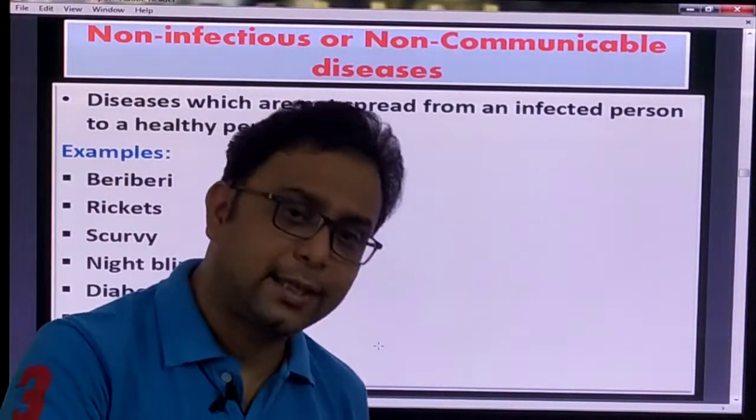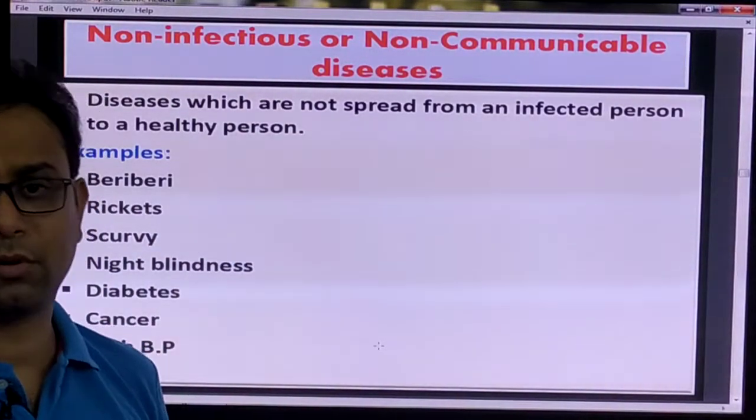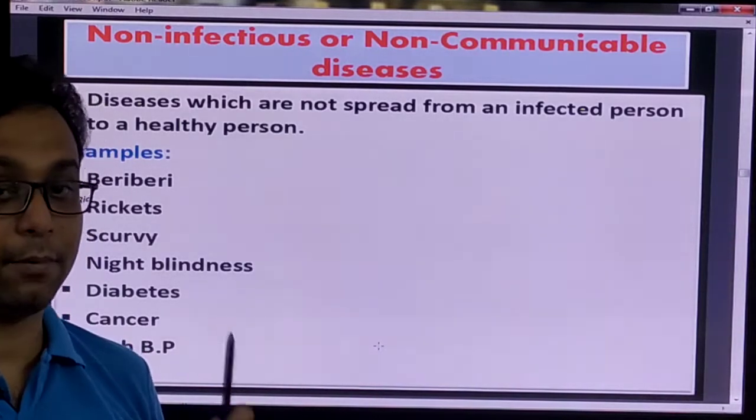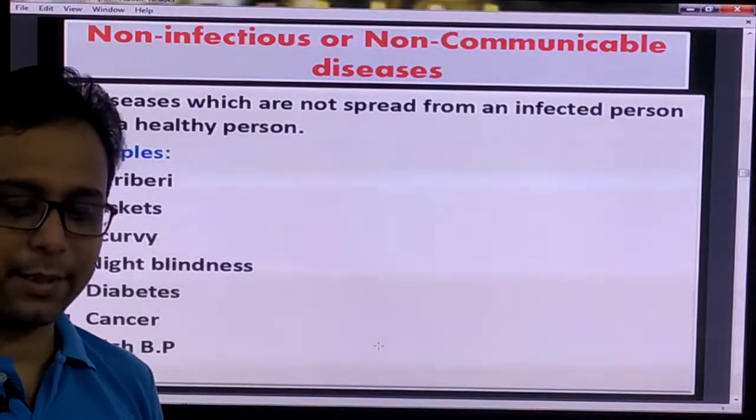But only you suffer from this disease. Your parents and your friends do not suffer from it. Clear? This type of disease does not spread from one person to another person.